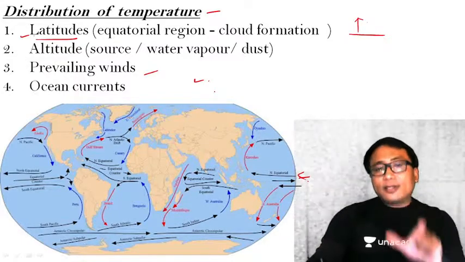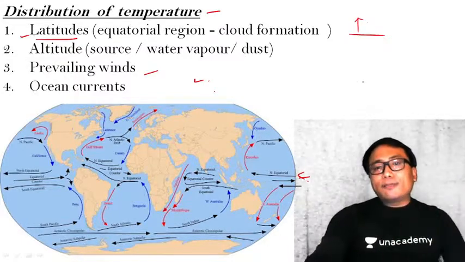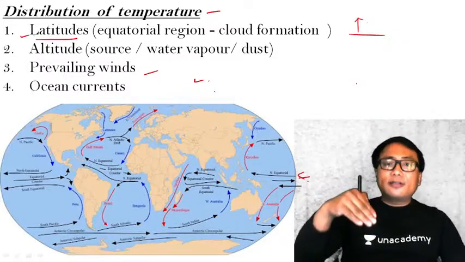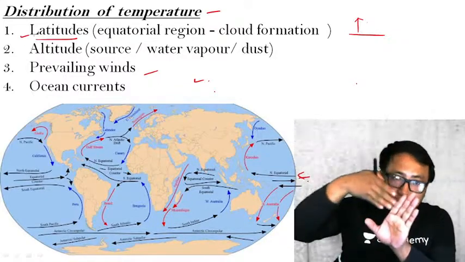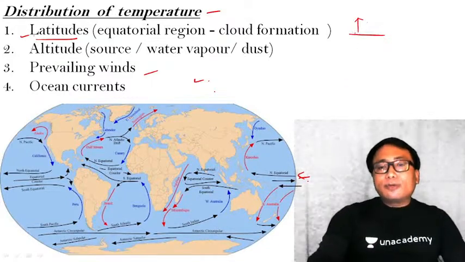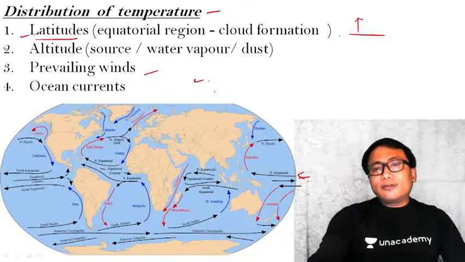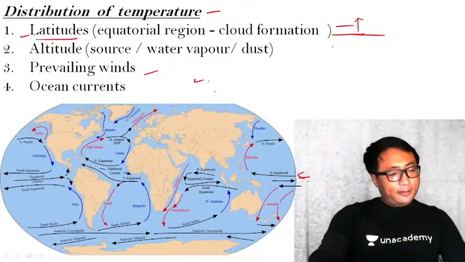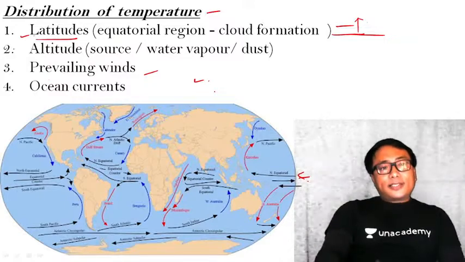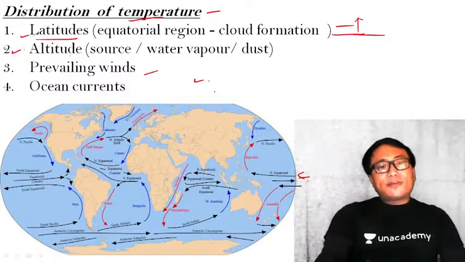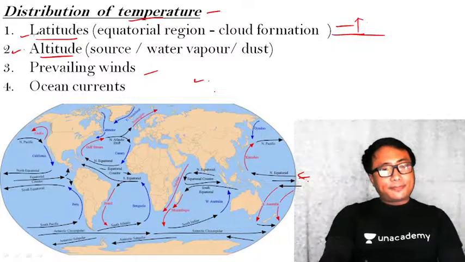But right at the equatorial region, because of the formation of cloud, the sun insolation is reflected, or it is not allowed to pass through very efficiently. It is blocked. Therefore, you will observe the maximum temperature a little bit away from the equatorial region. Clear? That is one. The second is that the distribution of temperature on the Earth's surface is a function of altitude.